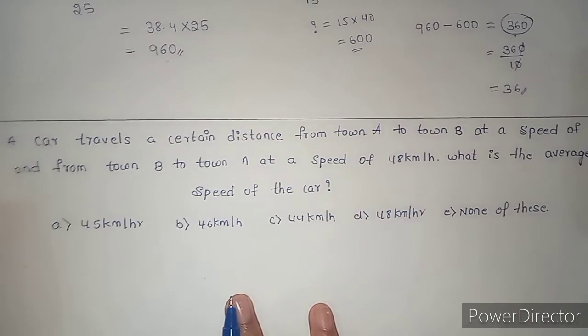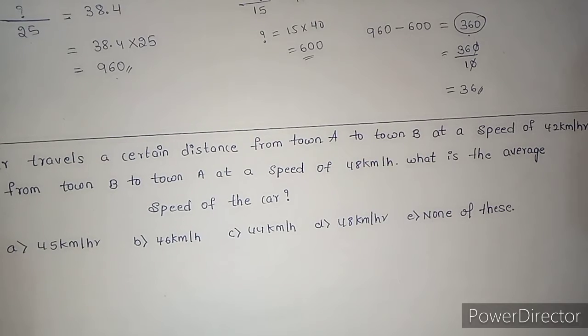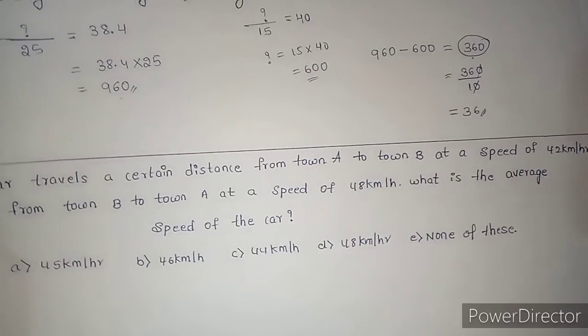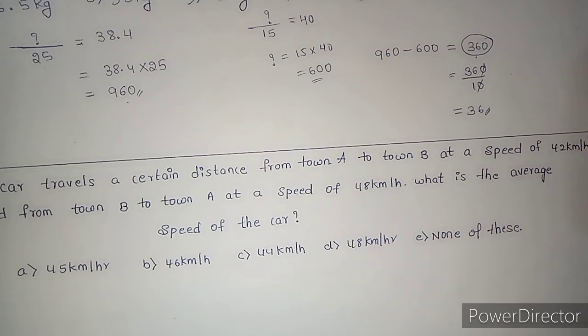16th one. A car travels a certain distance from town A to town B at a speed of 42 km per hour, and from town B to town A at a speed of 48 km per hour. What is the average speed of the car? Option A 45 km per hour, option B 46 km per hour, option C 44, option D 48, and option E is none of this.